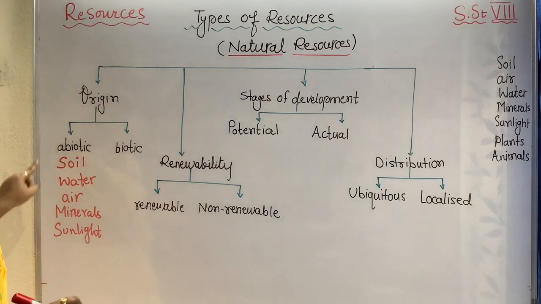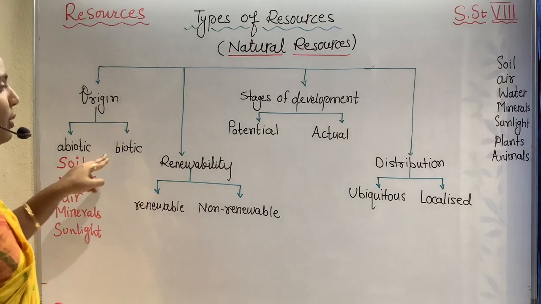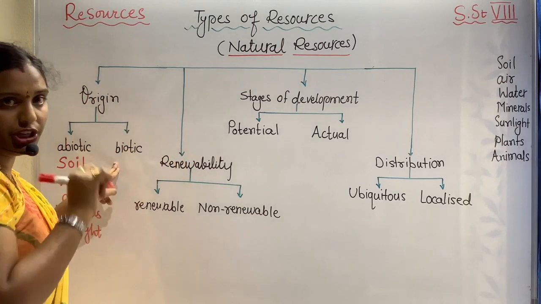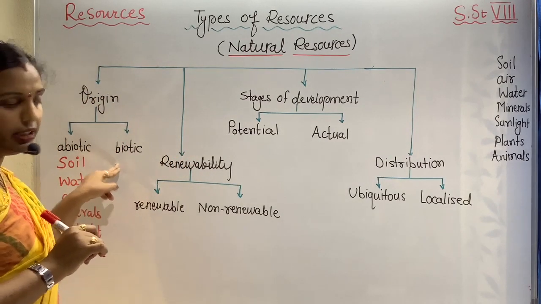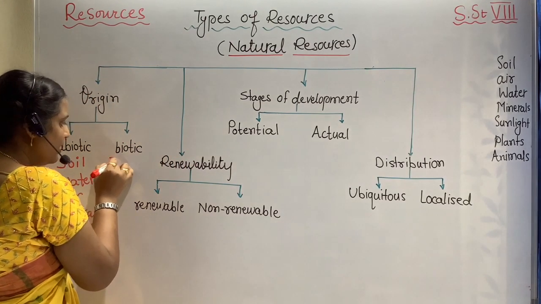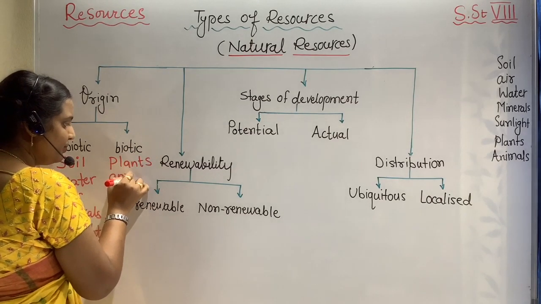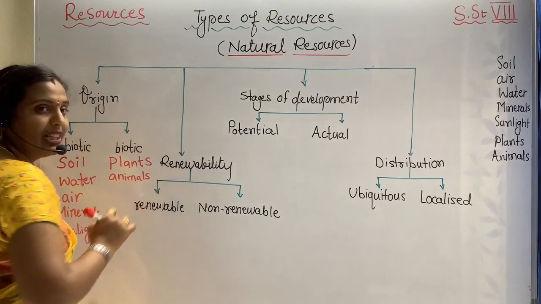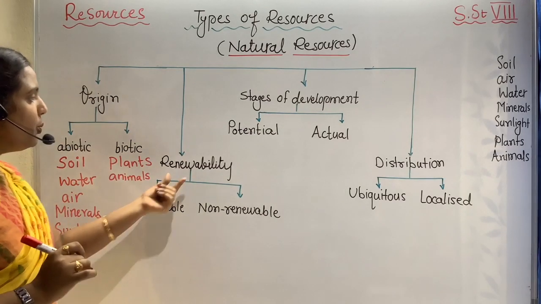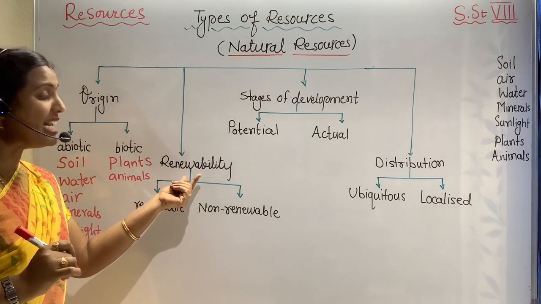Okay, all these are abiotic. Now, let me categorize the given natural resources into biotic. Like I can write here, plants, animals. Clear?